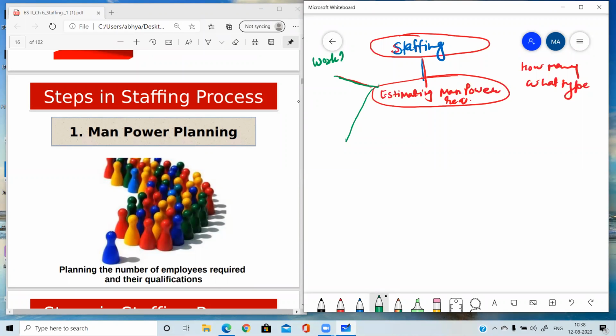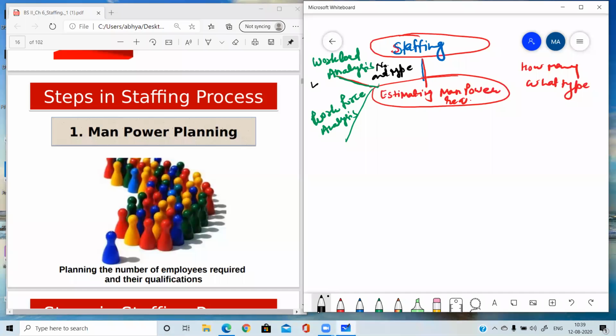These are two very important concepts, and this can come as a one marker question. Workload analysis and workforce analysis, these are one marker questions also. Whenever you are going to explain this step, these are the sub parts of this step: workforce analysis and workload analysis. Workload analysis tells us the number and type of human power. Number and type means how many employees are required and what type of employees are required.